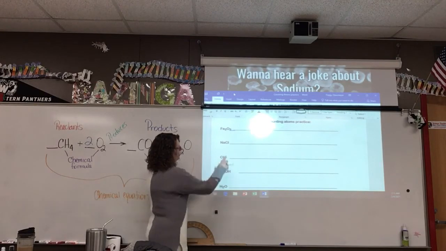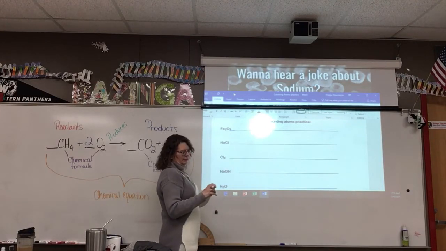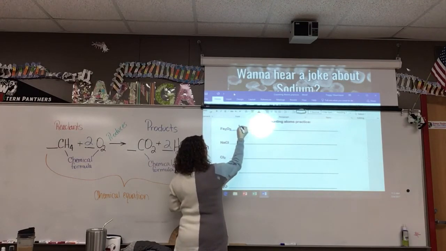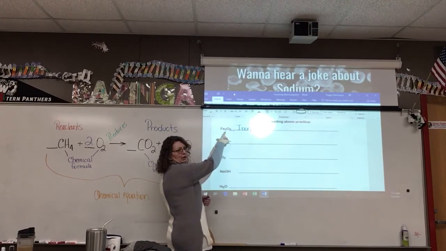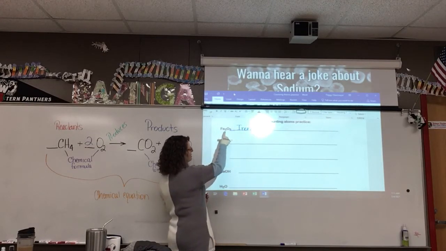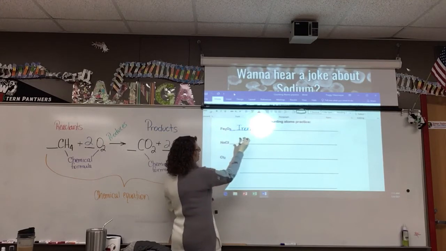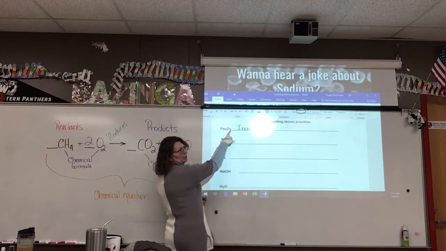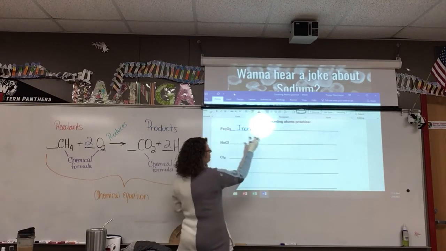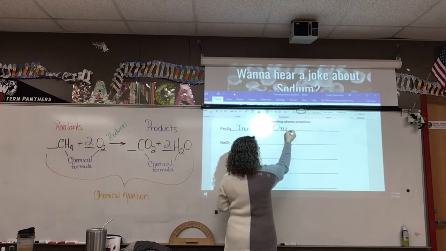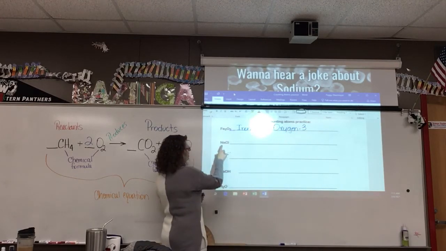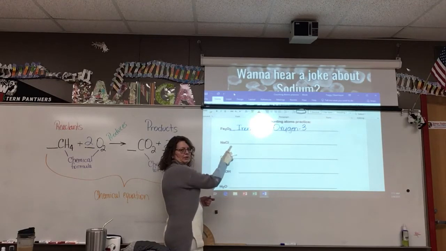So, for example, iron oxide, Fe is iron. So I have iron, and there's a subscript 2. I know it might be hard to see on that. There's a subscript 2. So I have 2 iron, 2 atoms of iron, and I have a subscript 3 here following the O. So oxygen has 3. Okay? This is NaCl, those subscripts.